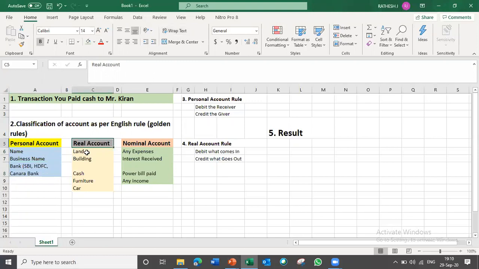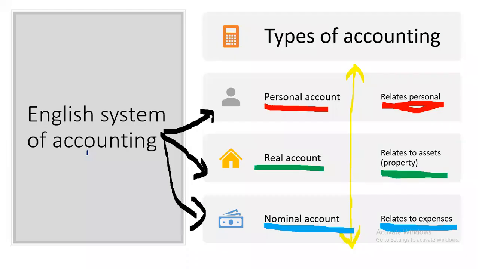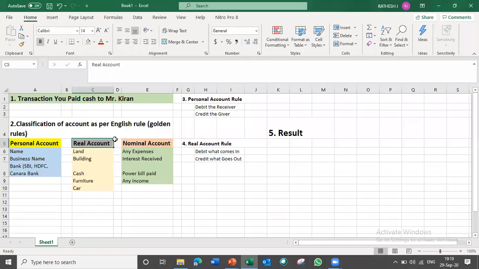Then real account. Under real account, in the previous slide I mentioned property. Real account is property. For this real account, there are many examples. Here I mentioned a few: land, building, furniture, cash, and if you purchase any vehicle, a car, all of these are examples of real account.